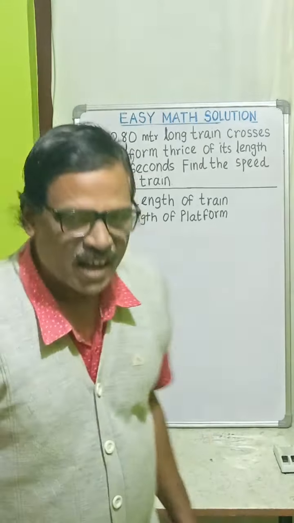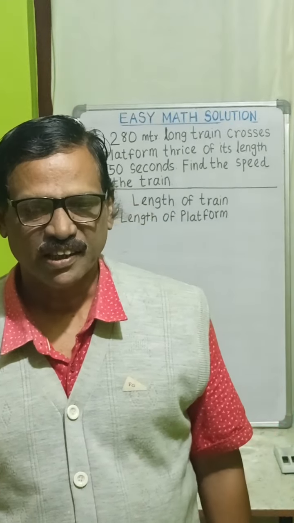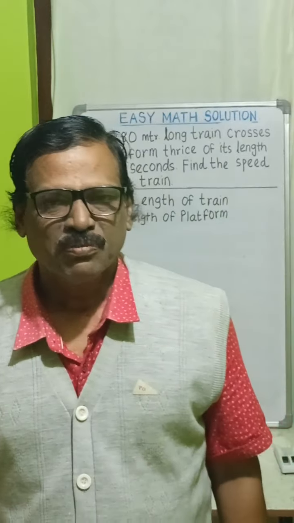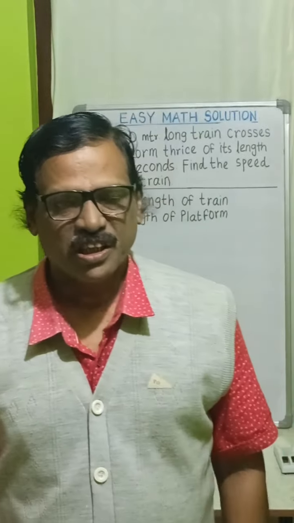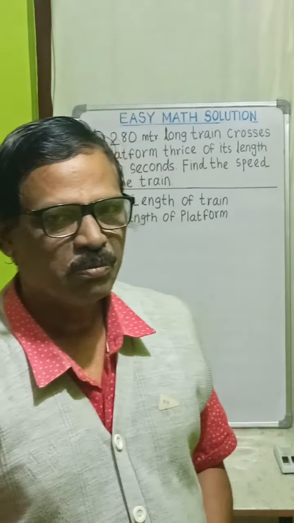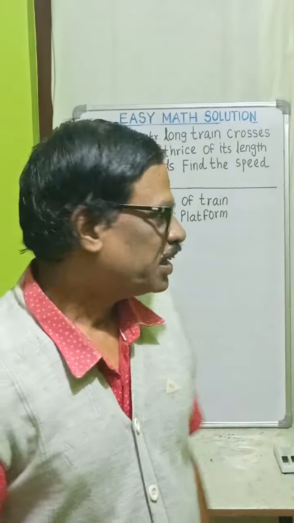So here I would like to say two things. When a train crosses a man standing or a tree or a pole, it actually crosses its own length. Similarly, when a train crosses a bridge or a platform or another train standing at a station, then it will cross its own length plus the length of the bridge or pole or the train. So, keeping these two things in mind, we have to solve train mathematics.